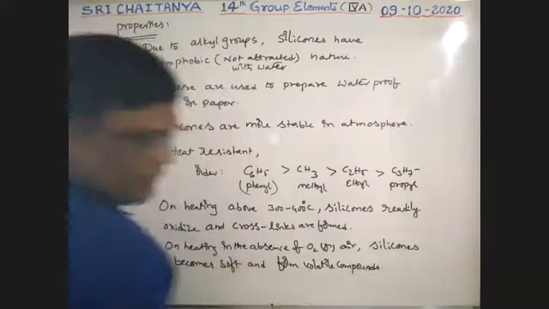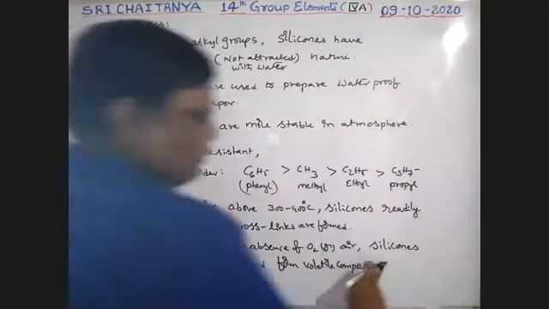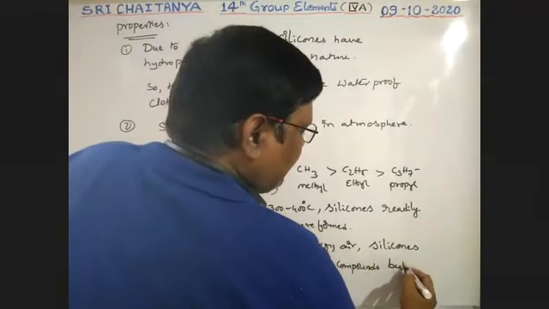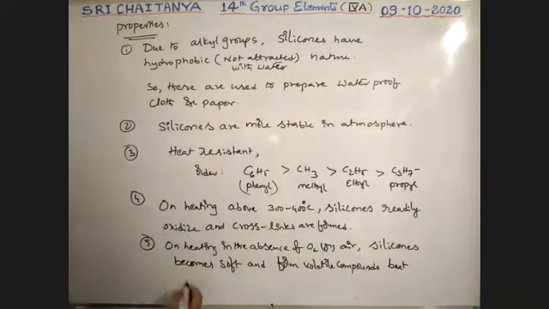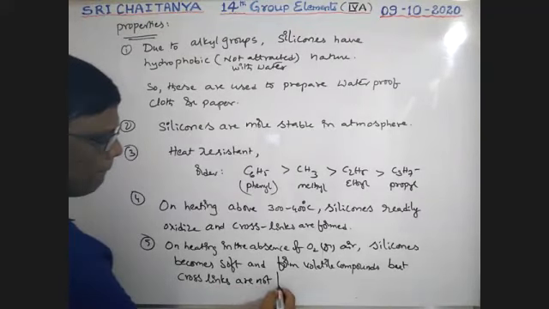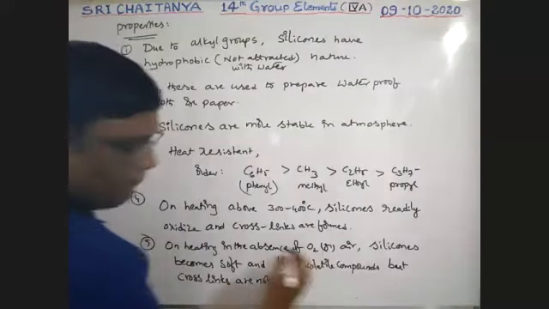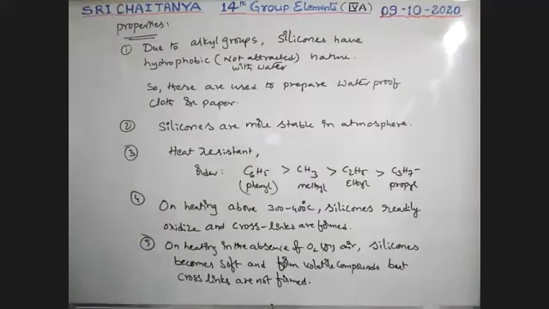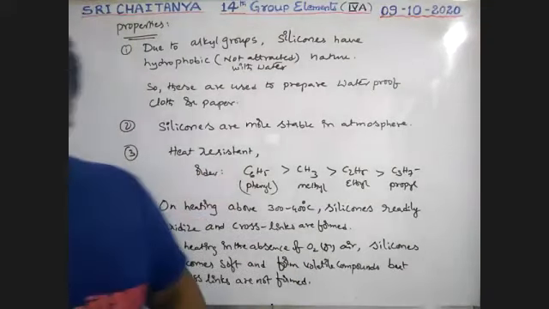Some gases are released, but cross links are not formed, boys. So these are very, very important points.